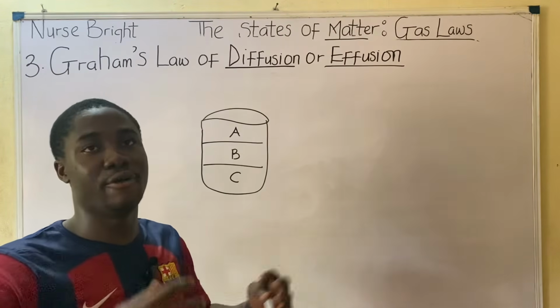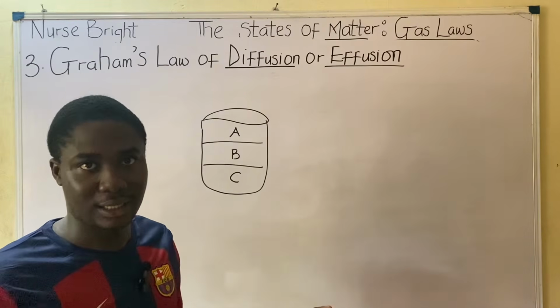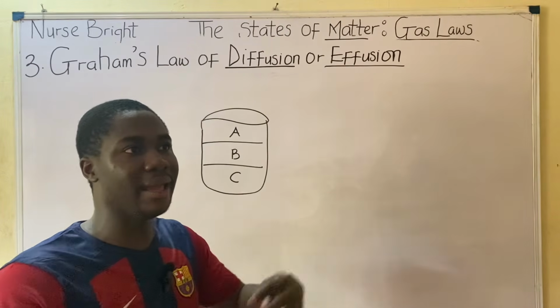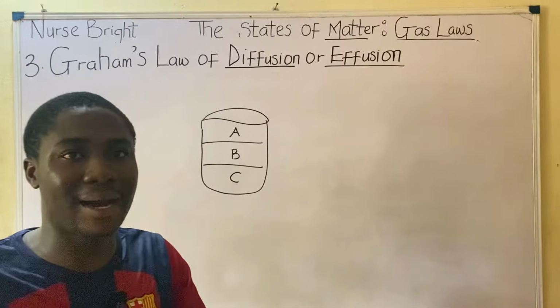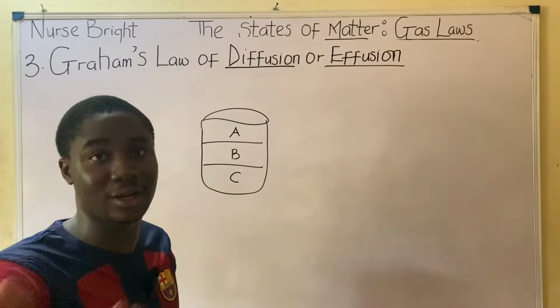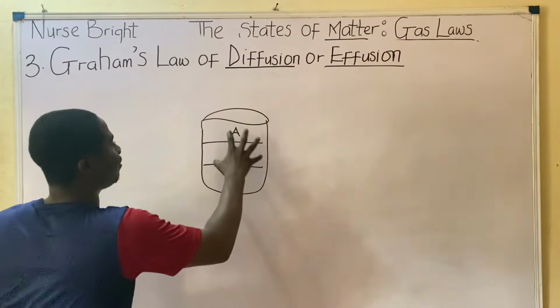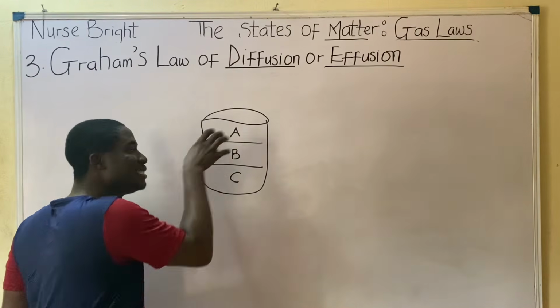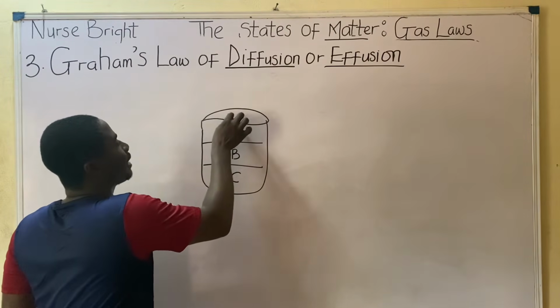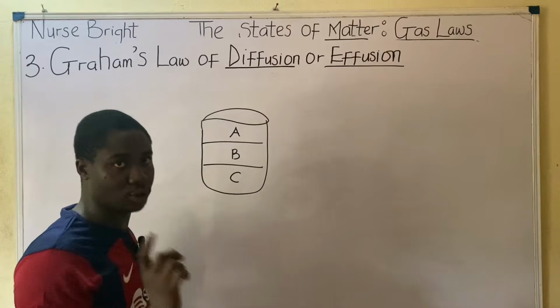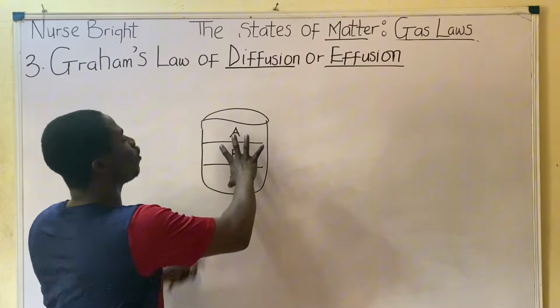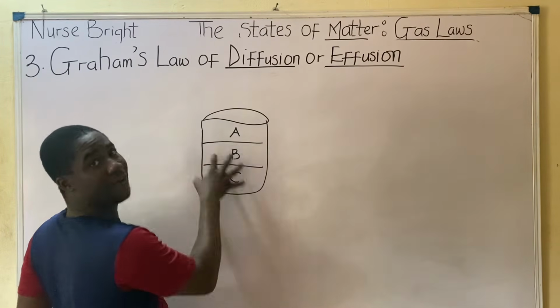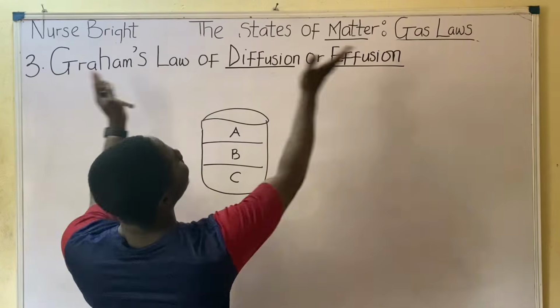They are loosely packed. That means they move in an irregular manner, which means that they undergo random motion. So let's say we have the gases inside this container, and the orifice of this container is opened.